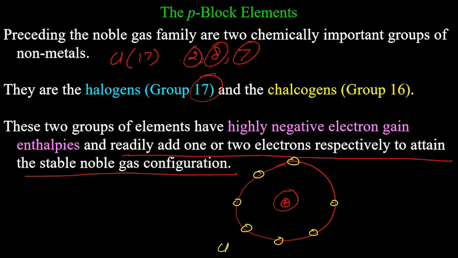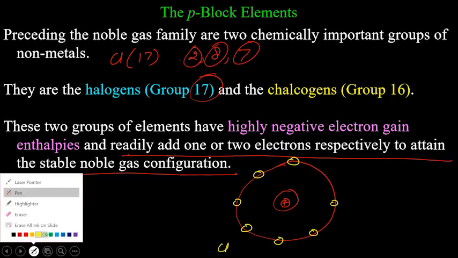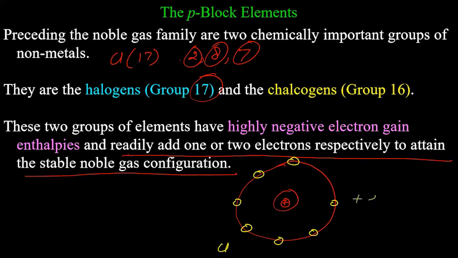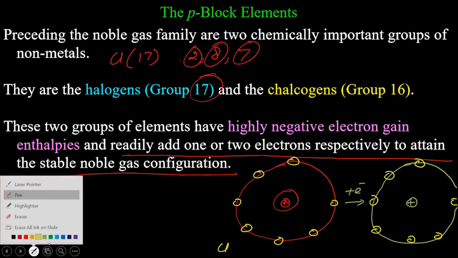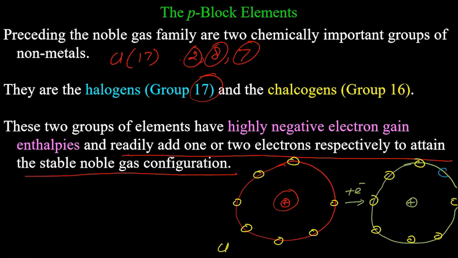Now, when it gains 1 electron, its valence electronic configuration will be 1, 2, 3, 4, 5, 6, 7, and the other electron which it has gained, this one.